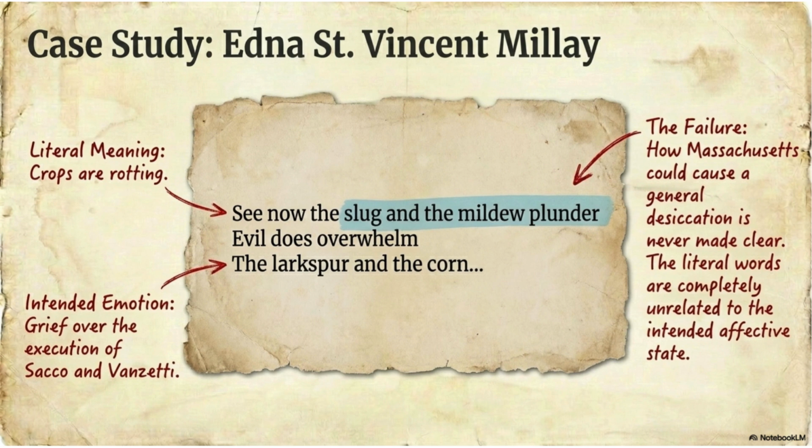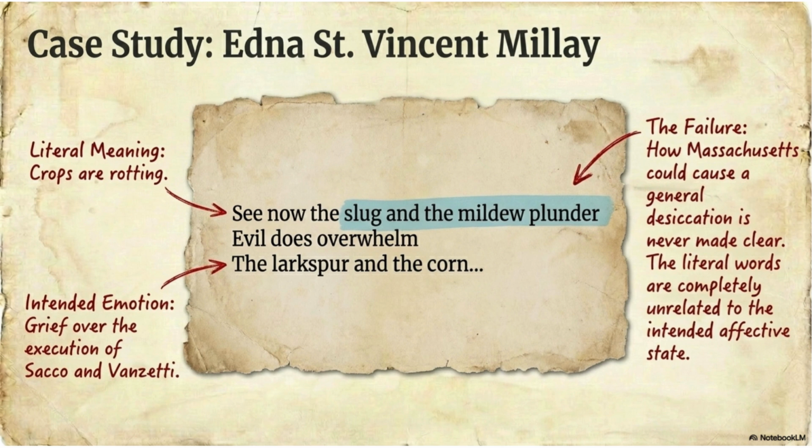An everyday example. Imagine a student writing, the classroom fan is broken, but then claiming the sentence symbolizes the collapse of world democracy. Could such symbolism be possible? Yes, but the writer must carefully establish the connection. If no connection is developed, readers become confused. The symbolism feels forced. This is exactly the problem Tate sees here.